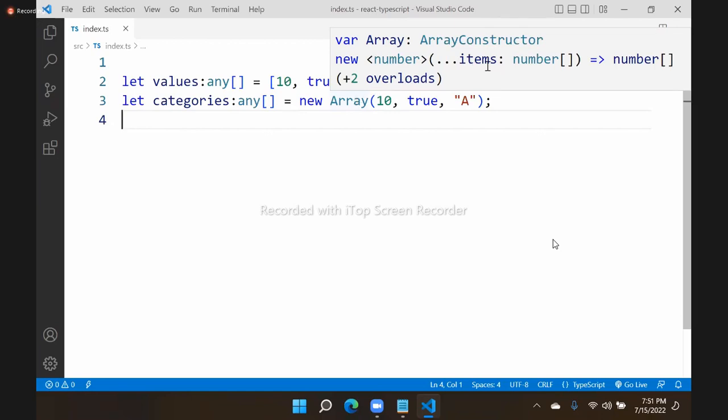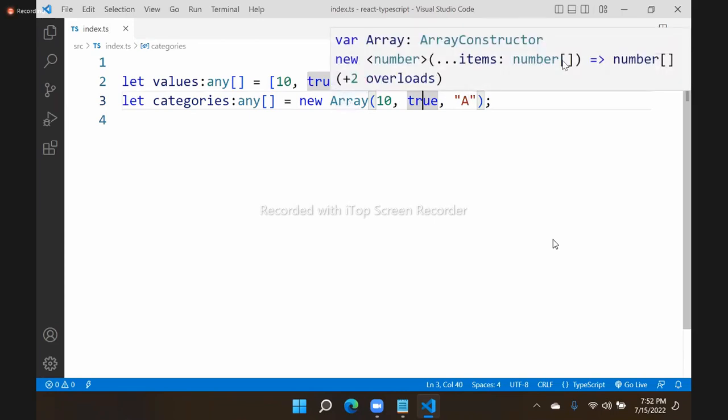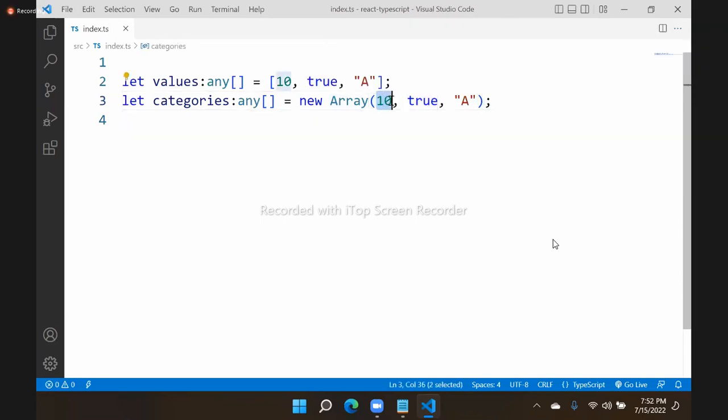See, observe, its type is defined as number. So these will be invalid actually. These values will not work. It will show an error. That means this type is recognized as number because it depends on the first value. Suppose I am giving the first one as a string. Am I right?